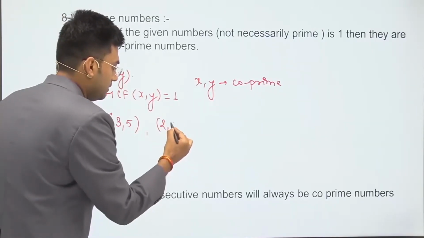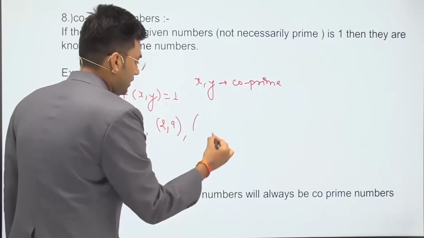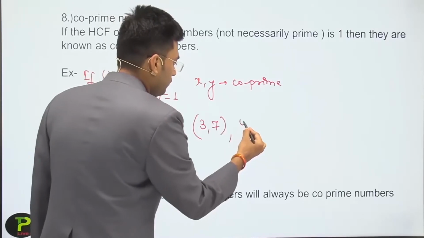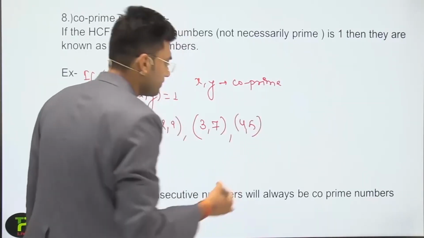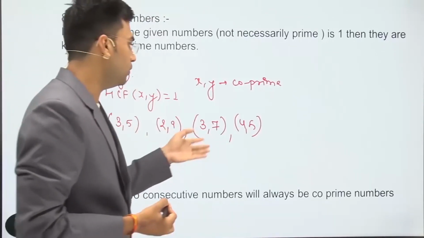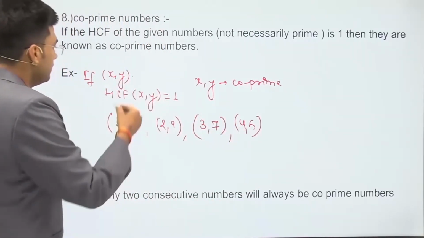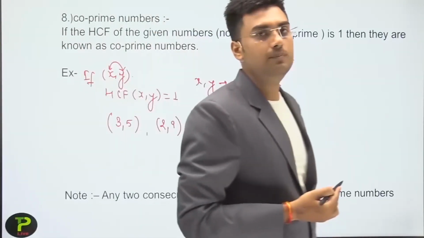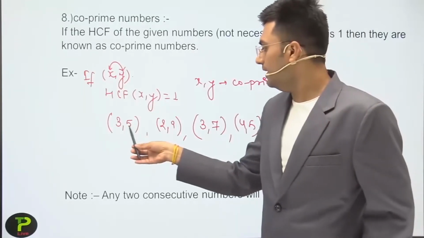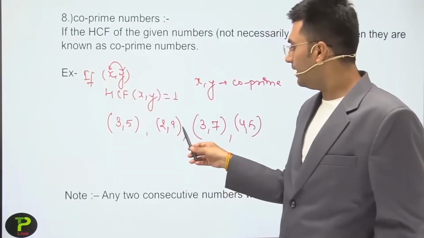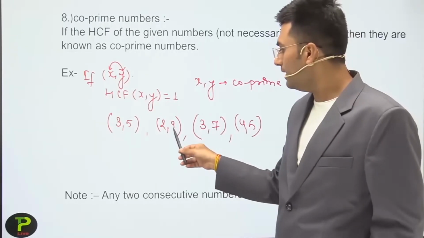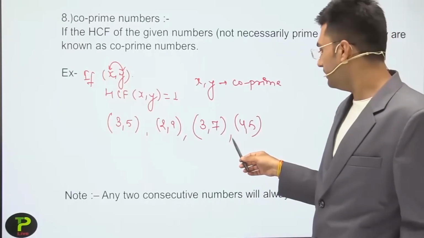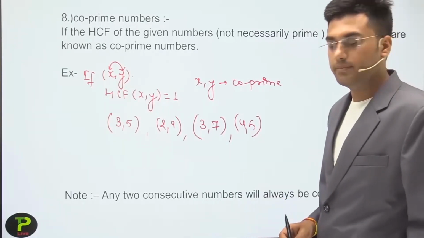2, 9, and 3, 7, or 4, 5. These are examples of co-prime numbers. And students, X and Y need not be prime. They can be any type of natural numbers. So here 3 and 5 are co-primes, 2 and 9 are co-primes, and here 9 is not a prime number. 3 and 7 are co-primes, 4 and 5 are co-primes.